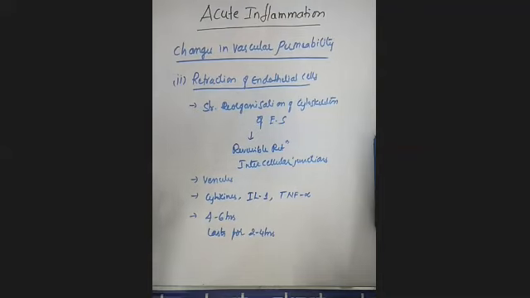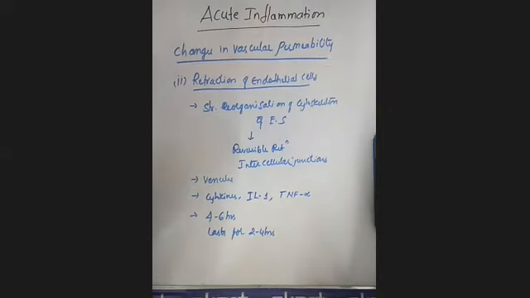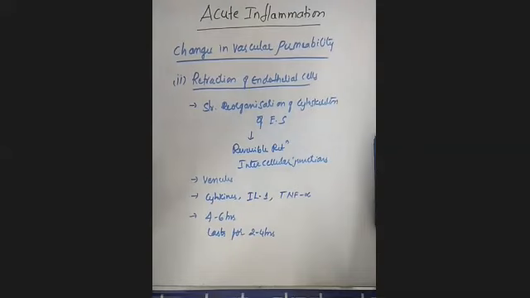Is it clear? What is this? The retraction of the endothelial cells. Here you observe the structural reorganization of the cytoskeleton of the endothelial cells, which causes reversible retraction of intercellular junctions. Clear? Mainly this is observed in venules, and it is mediated by cytokines, interleukin 1 and tumor necrosis factor alpha.